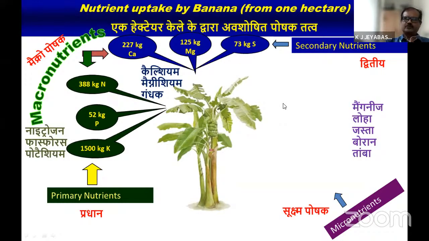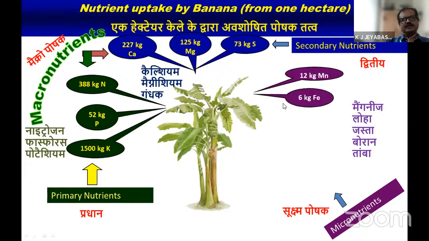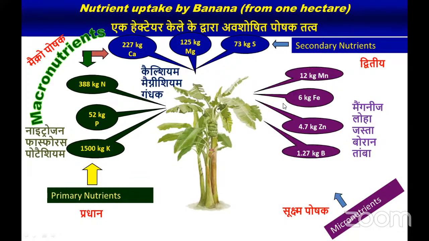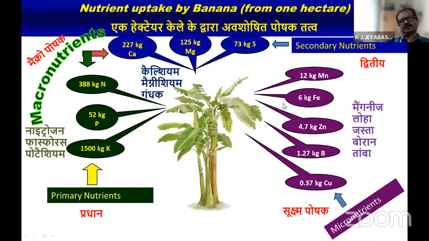In the case of micronutrients, manganese is nearly 12 kg, iron is 6 kg, zinc is about 5 kg, boron is 1.5 kg, and nearly 0.5 kg of copper is required. It is the least one.